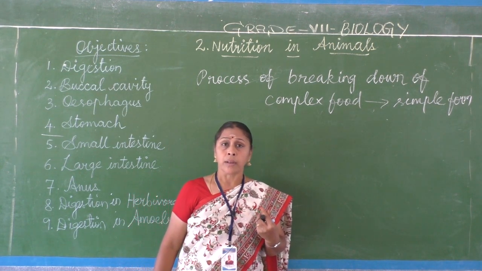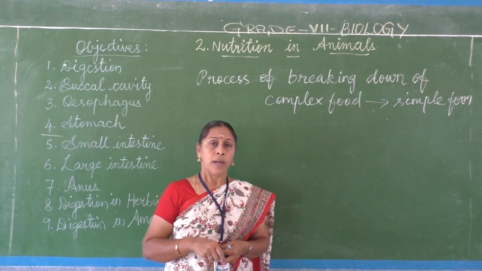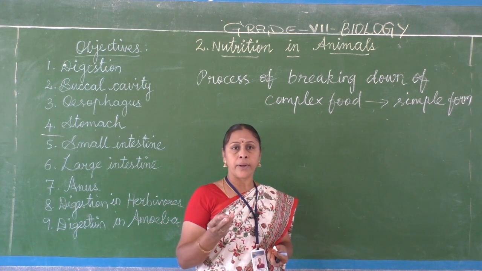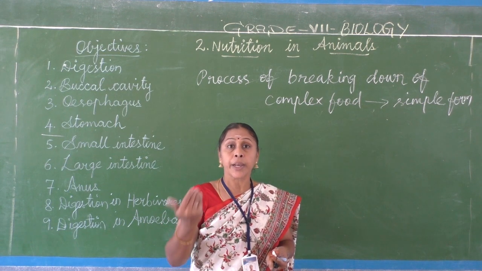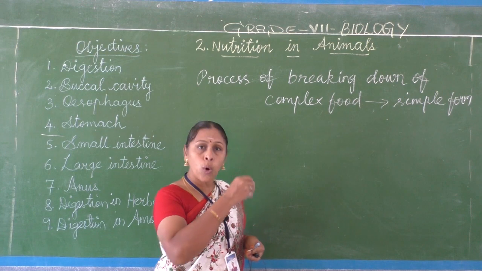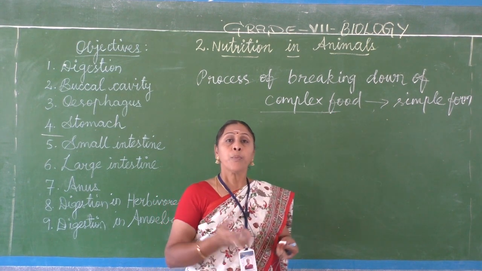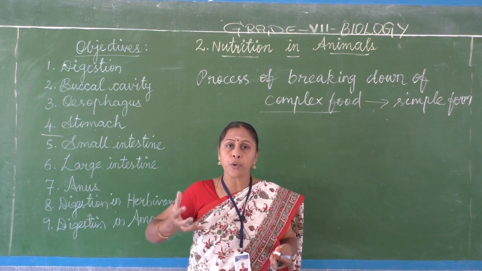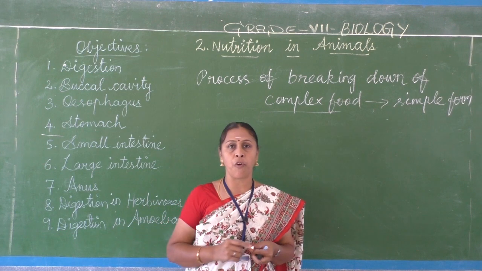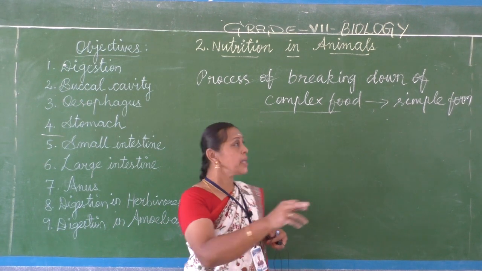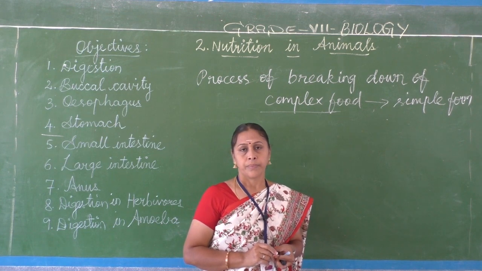What we are taking, that food contains what type of nutrients? Already you have studied carbohydrates, proteins, fats, vitamins, minerals, including water. Those components of the food are called complex food, and our body cannot absorb and utilize them as such. They should be broken down into simple forms. So that breaking down of complex food into simple form is called digestion.